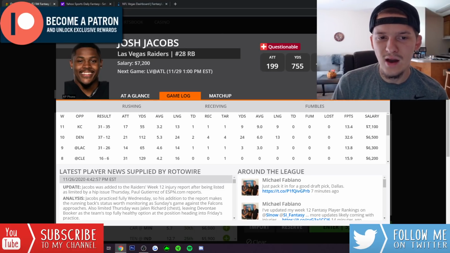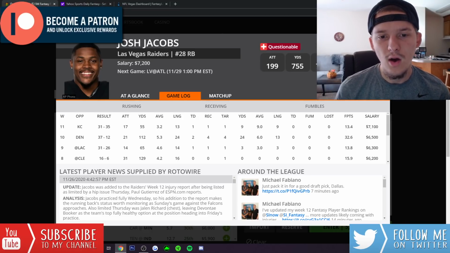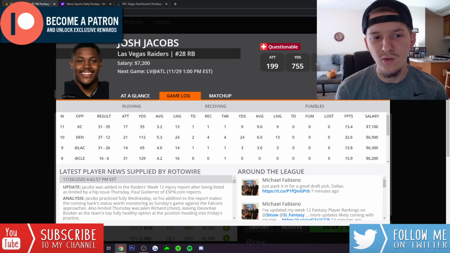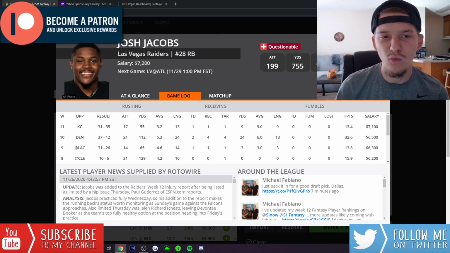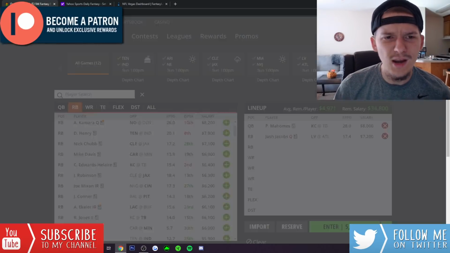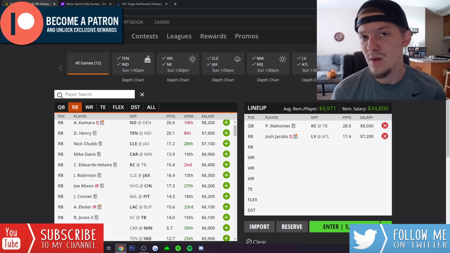We know if they get down to the goal line that Josh Jacobs is going to be punching it in. This is easily one of those games where we could see Josh Jacobs go for over 100 yards with multiple touchdowns like he did against Denver in Week 10. I like Josh Jacobs a ton this week. He's one of my favorite running back plays. I'm not hearing too much talk about him either, so I don't think he's going to be that popular, which just makes him even more appealing.